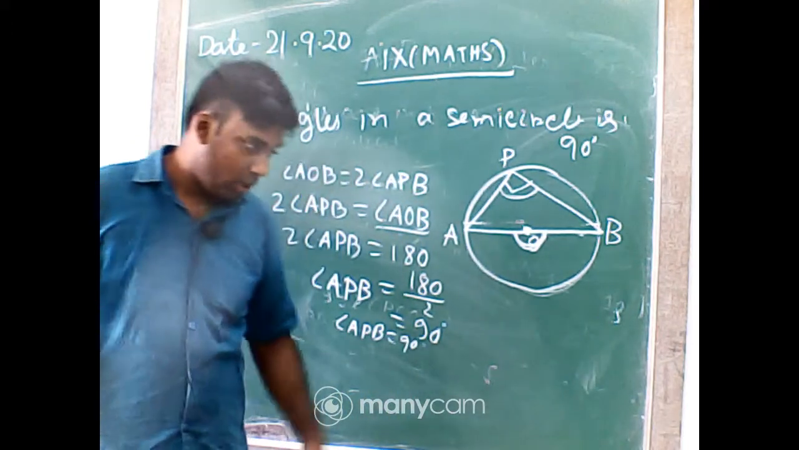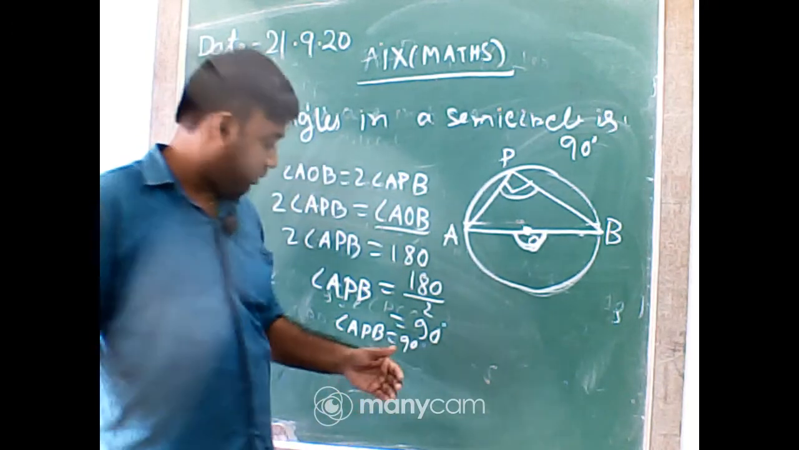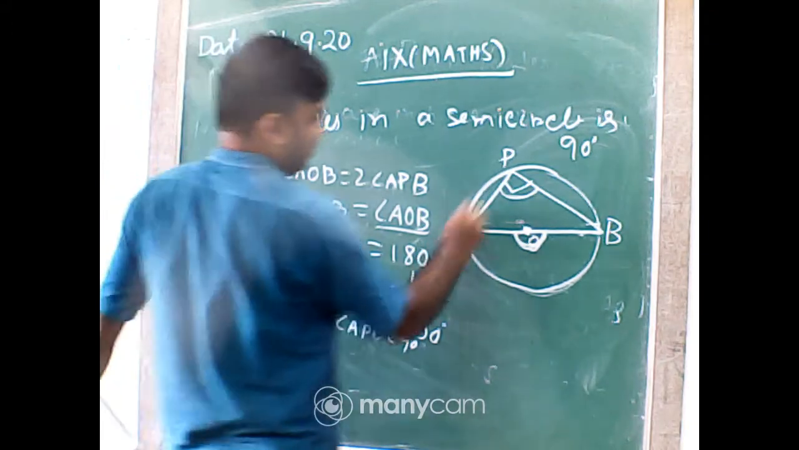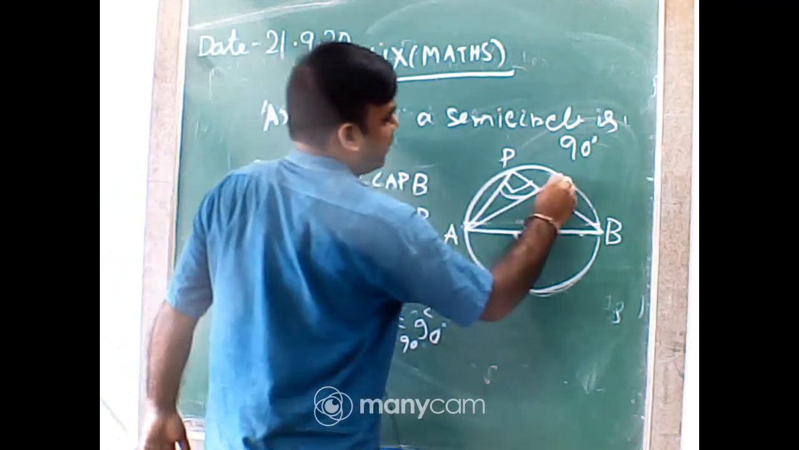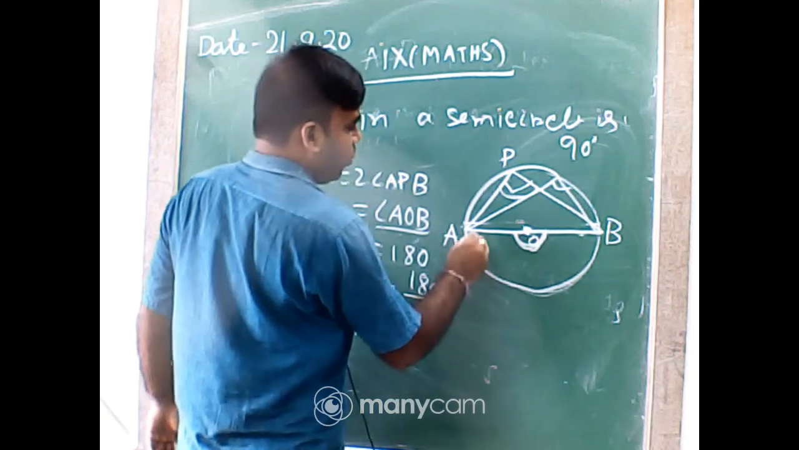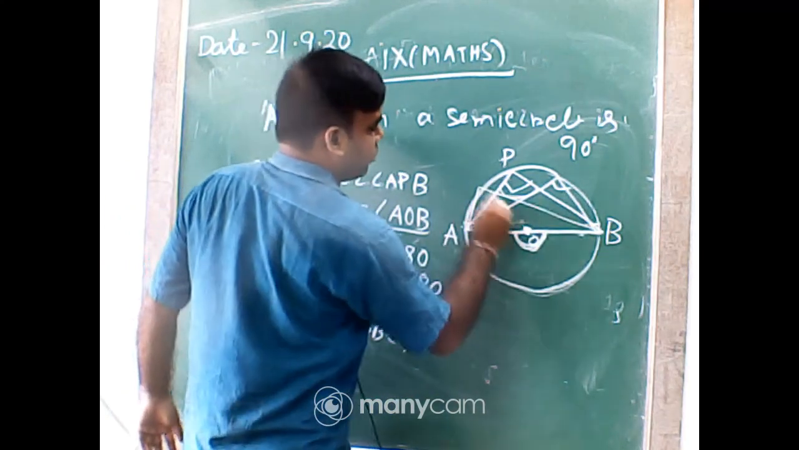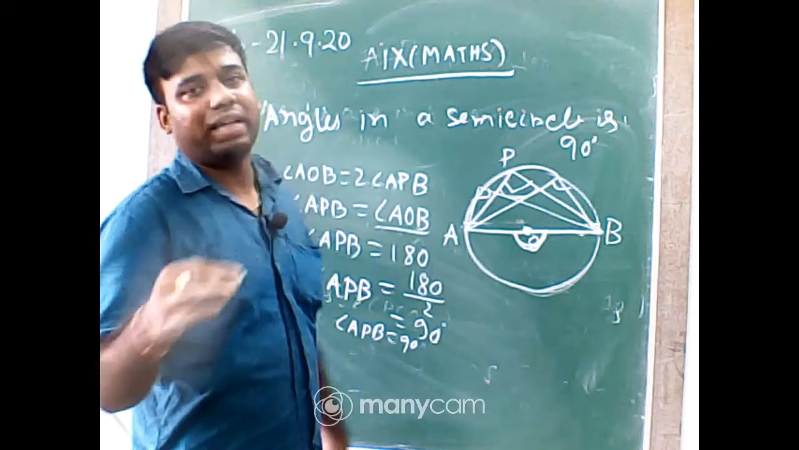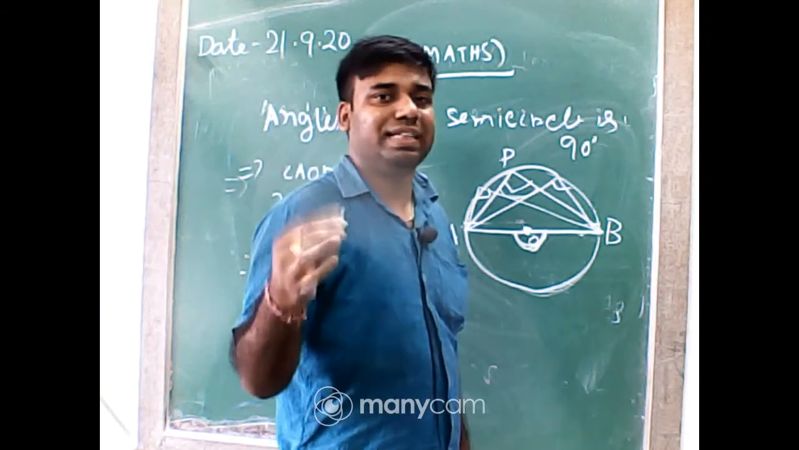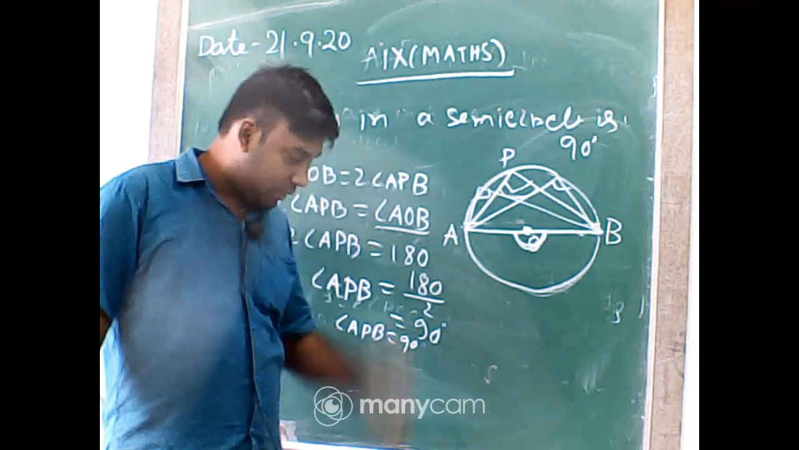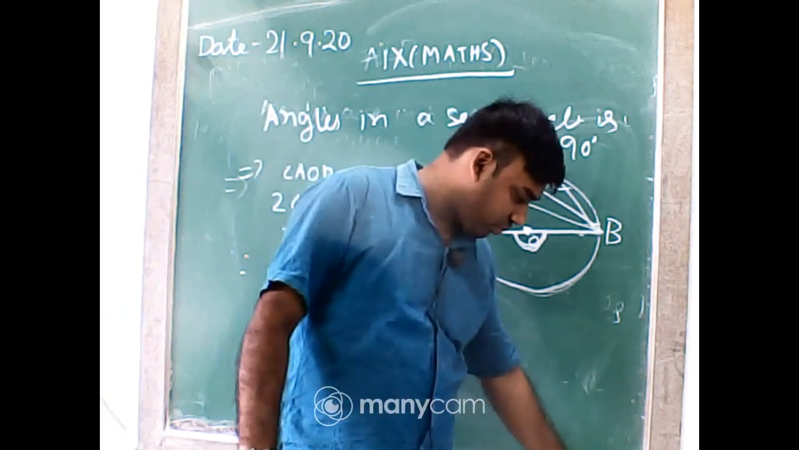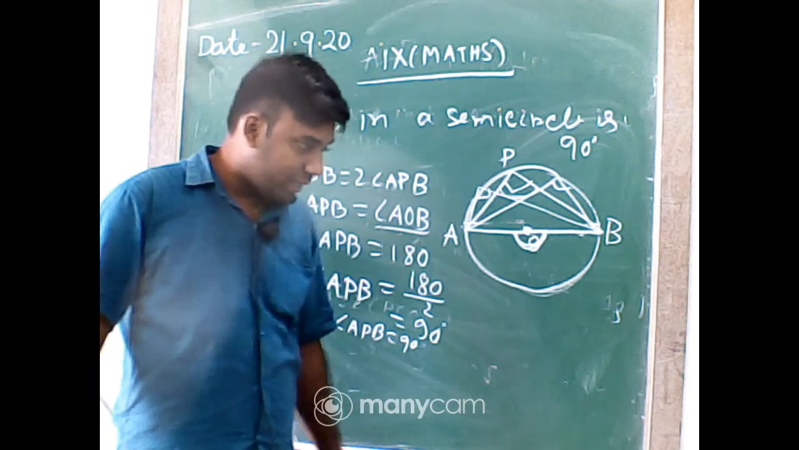Okay, very good, Abhinandan. The angle APB is 90 degree. Any other angle, what is the value of that angle? That also 90. Semicircle angle means that the value of that angle is 90 degree. Got it, everyone? Sarah, any problem?